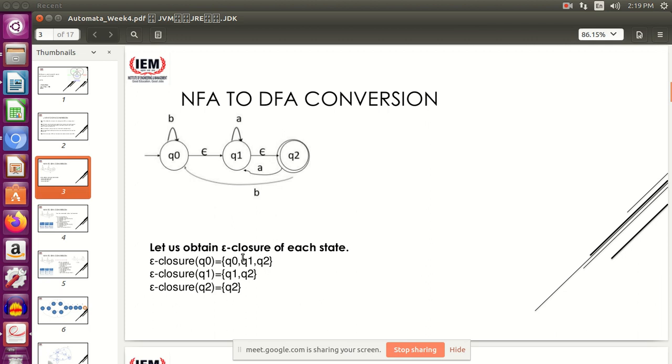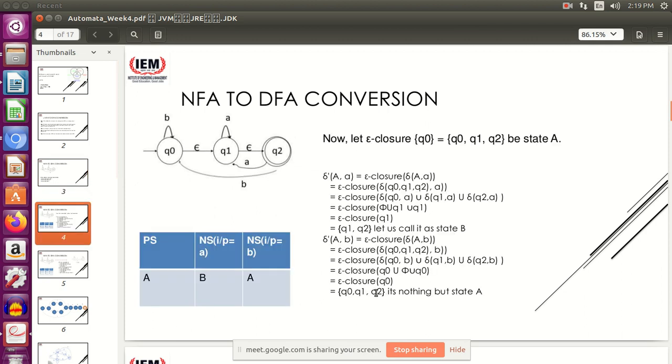We have already calculated over here that epsilon closure Q0 is Q0 comma Q1 comma Q2. We are again getting the same thing. So this is nothing but state A, right? Because we have already mentioned that Q0 comma Q1 comma Q2 is state A. So we have completed the process one step for state A, that is we have found the transitions of state A over B and A, and in that process we have got a new state B.